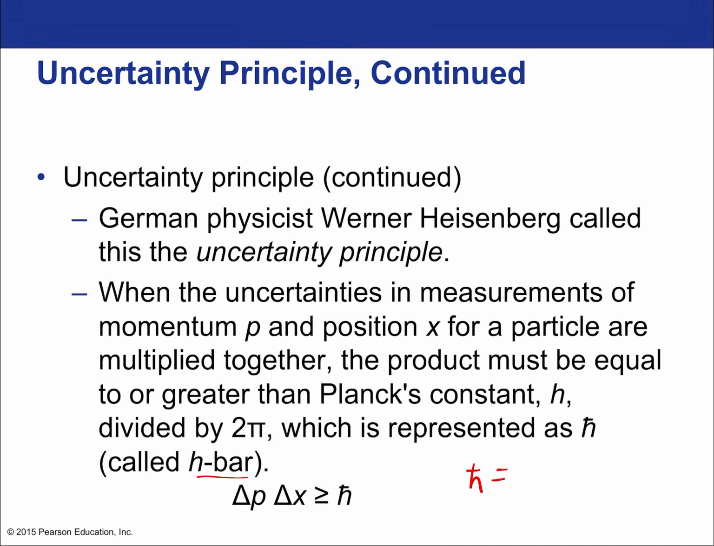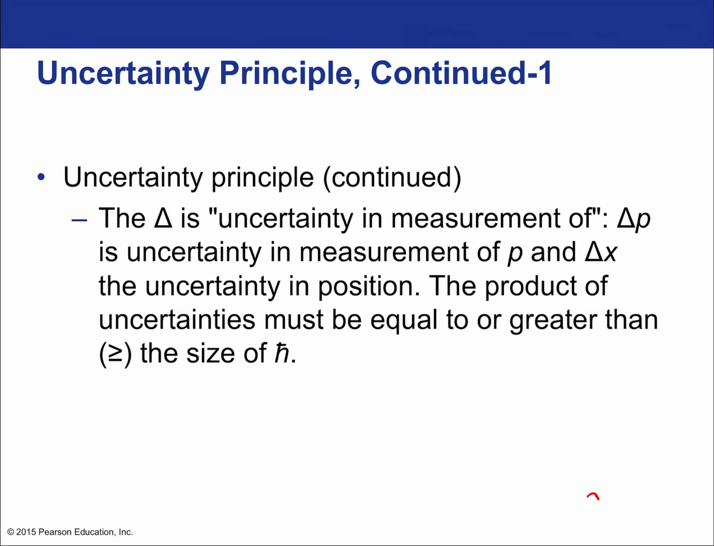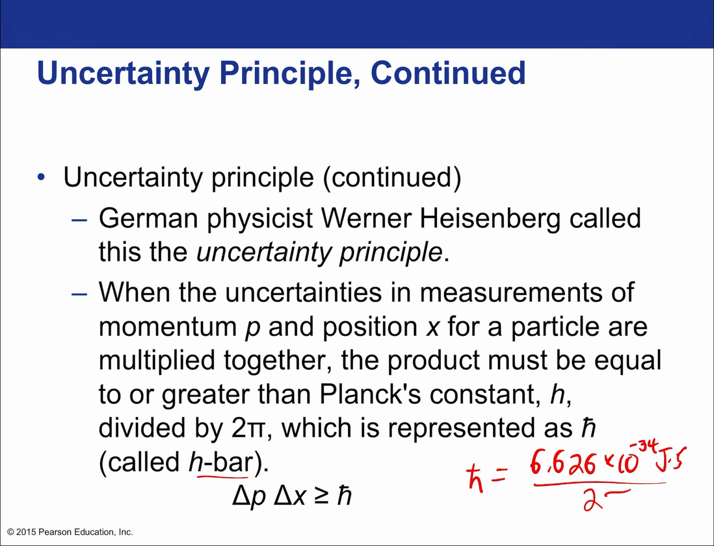So h bar is just Planck's constant, 6.626 times 10 to the negative 34 joule seconds, divided by 2 pi. That's h bar. So it sets the uncertainty. That means if you know, so delta P would be your uncertainty basically in velocity, because you might know the mass exactly. In the case of the electron, you would know the mass, because again, momentum is just mass times velocity.